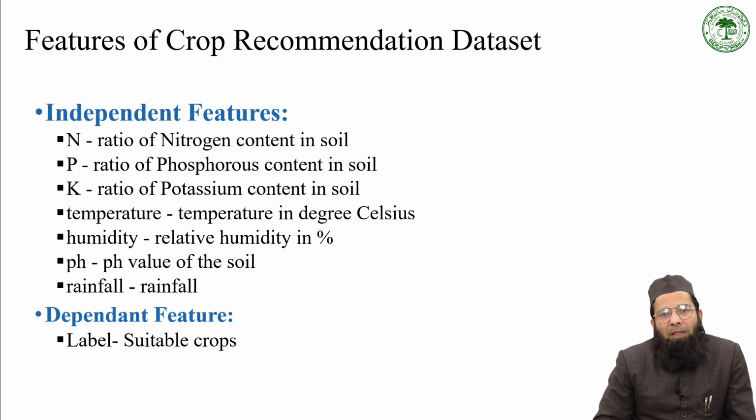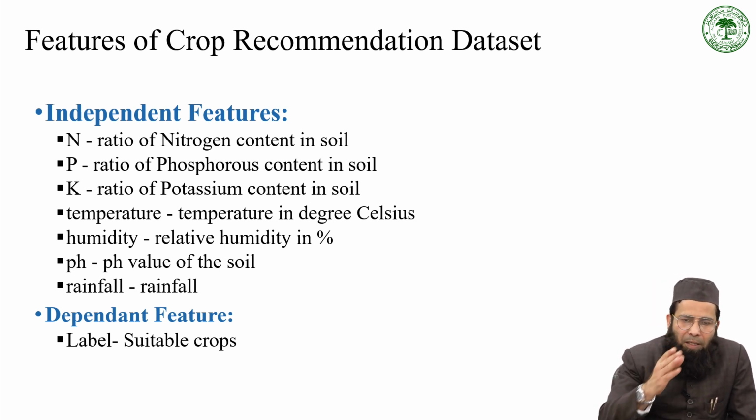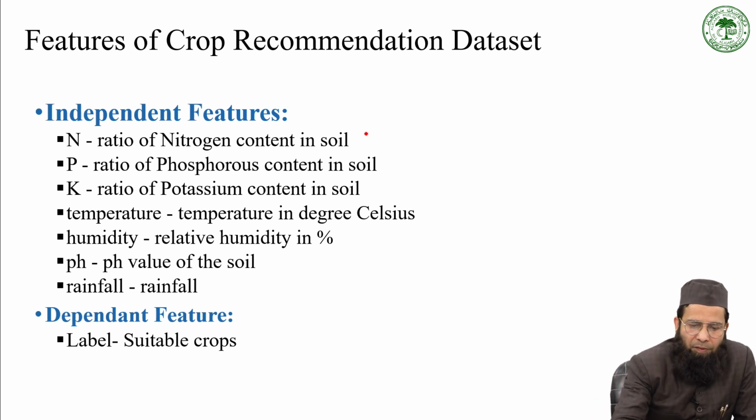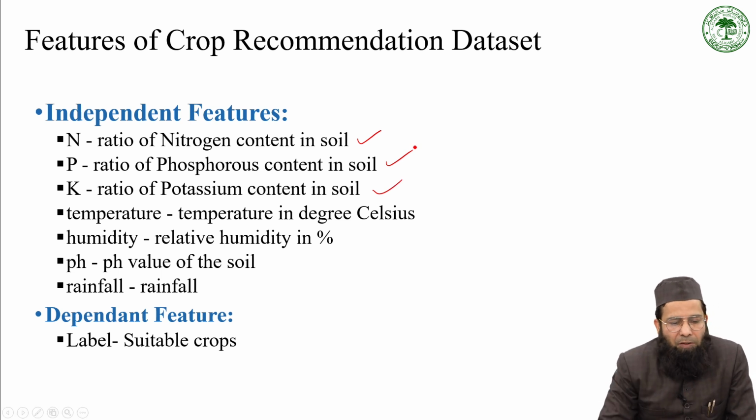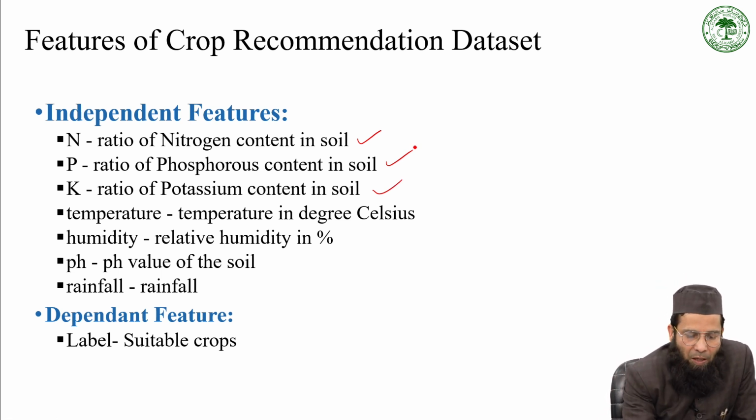As far as this dataset is concerned, it has these independent features: ratio of nitrogen content in soil, ratio of phosphorus content in soil, ratio of potassium content in soil, temperature, humidity, pH value, and rainfall.